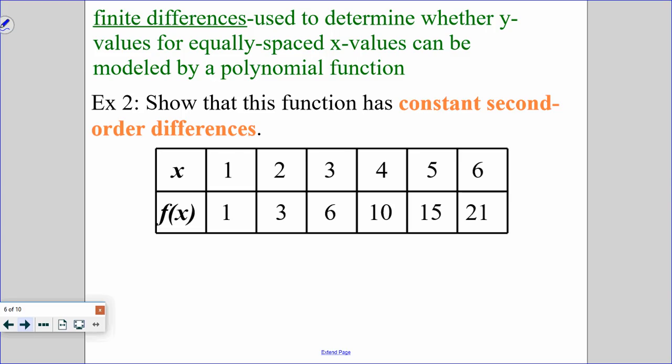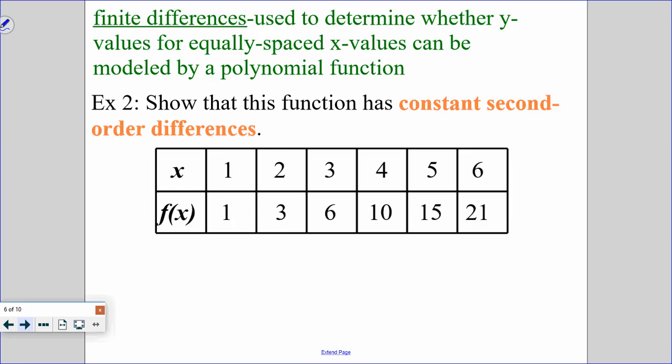Next we're going to talk about finite differences. So this is used to determine whether y values for equally spaced x values, so going by the same amount, so in this case by 1, can be modeled by a polynomial function. So what we have to do to determine the degree is find constant non-zero numbers, okay?